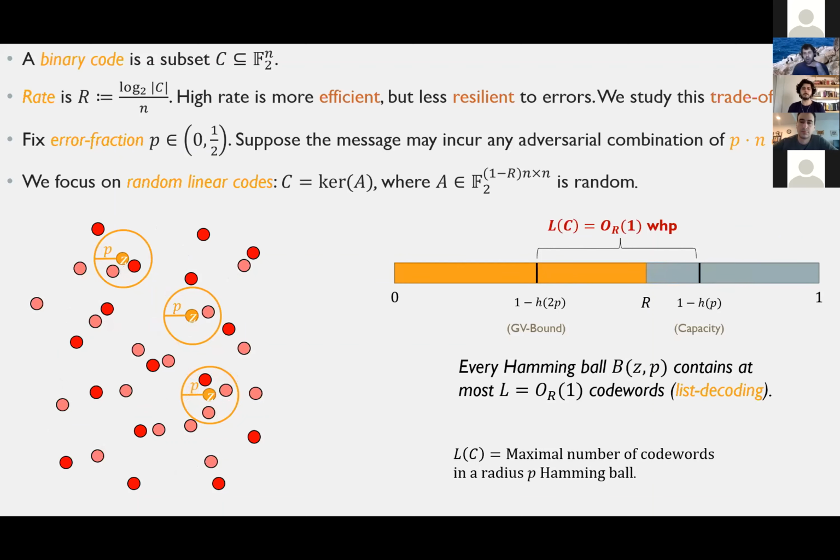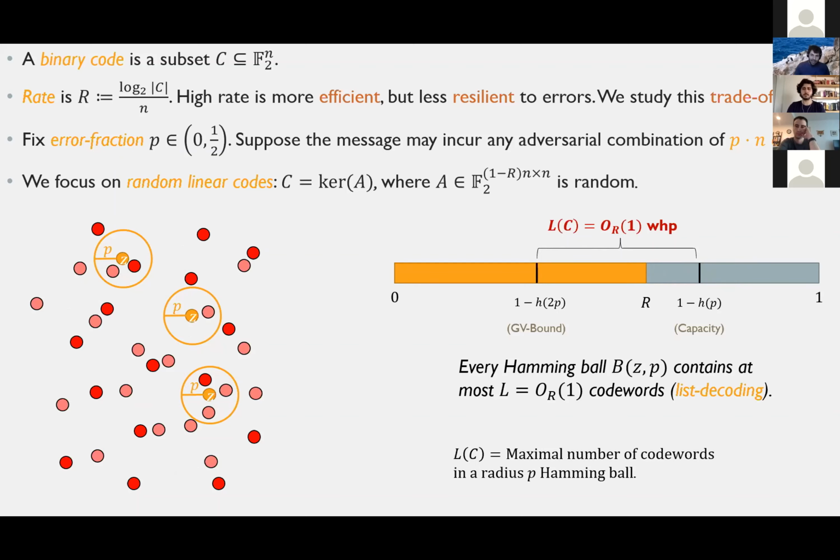And now I've taken R down to this middle ground between the GV bound and the capacity. And what happens in this middle ground is interesting. So let L denote the maximum number of code words in a Hamming ball of radius p. So on one hand, L is likely to be larger than 1. So we're not going to have unique decoding. On the other hand, L is very likely to be bounded by some constant that depends on R but not on n. So we can think of L as being pretty small.